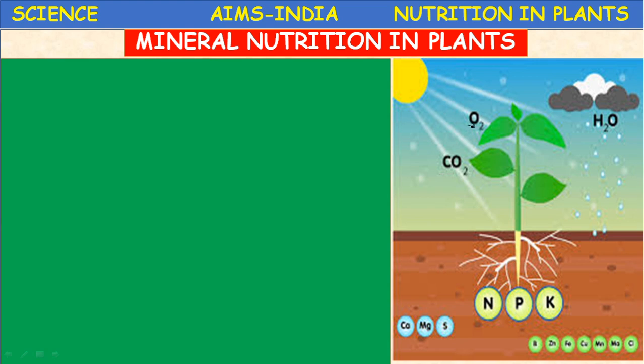And the secondary and important elements required for growth are nitrogen, phosphorus and potassium. So total mineral salts or mineral nutrients can be divided into major elements and micro elements.